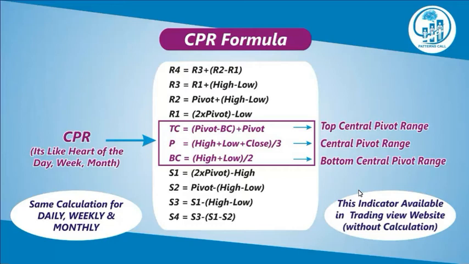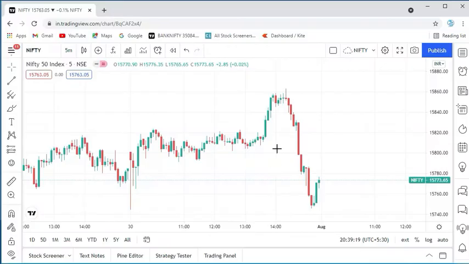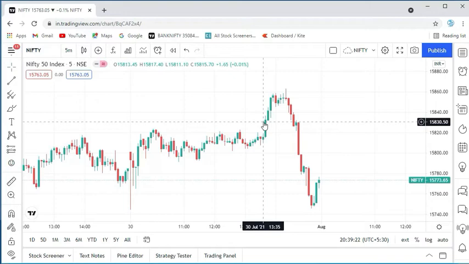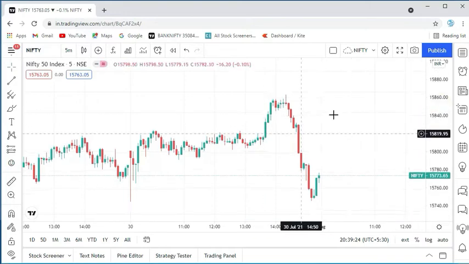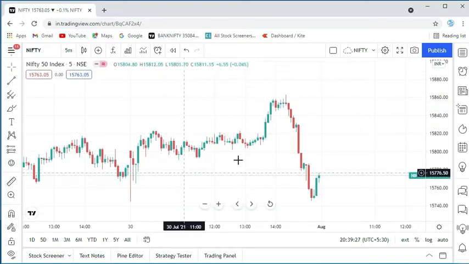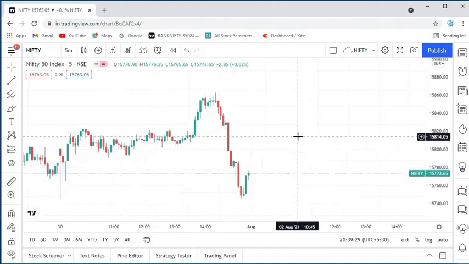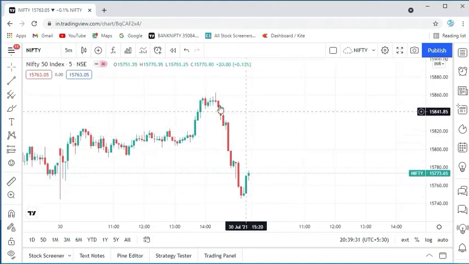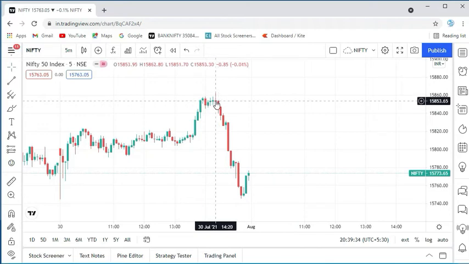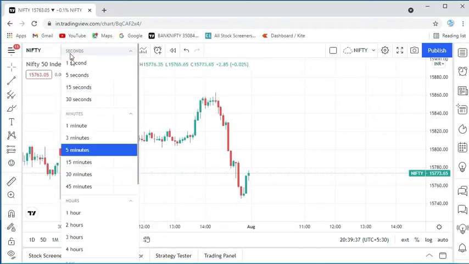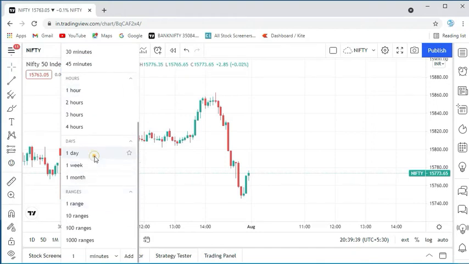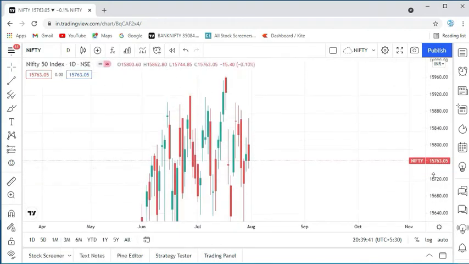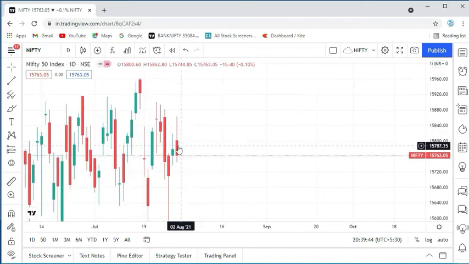Okay. First of all, we can go to the TradingView website. This is TradingView. So this is the Nifty chart. This is the 30th July chart. Then what is the next day pivot range? How to calculate it? Okay. This is the high. You can just change the time frame to a one day candle. This is the last day. This value is mentioned here. This is the high, 15,862.